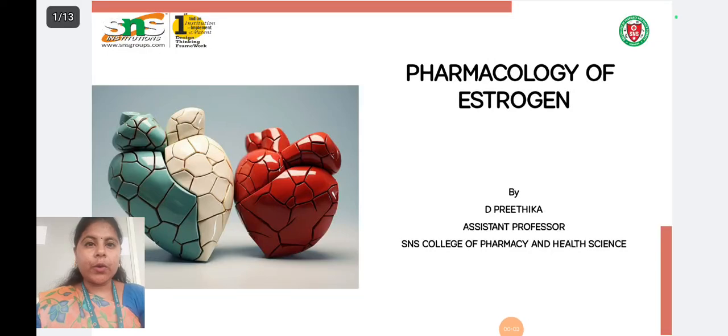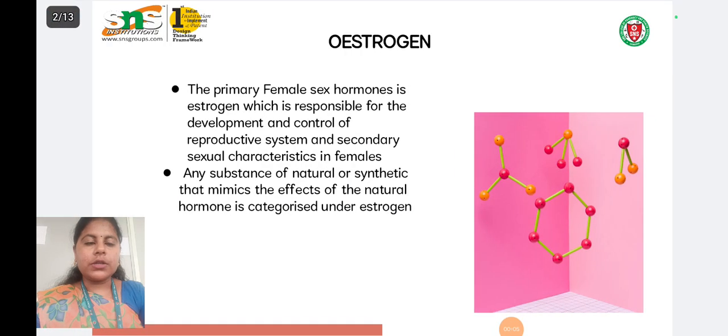We are going to see about the pharmacology of estrogen. Estrogen is a primary female sex hormone which is responsible for the development and control of specific reproductive systems and specific secondary characteristics in females.